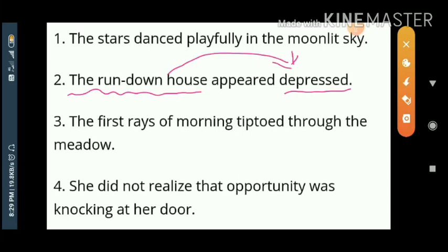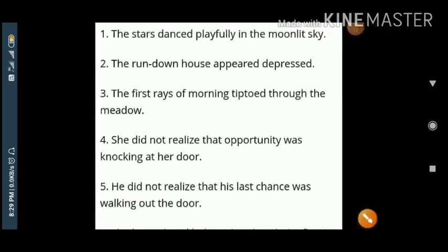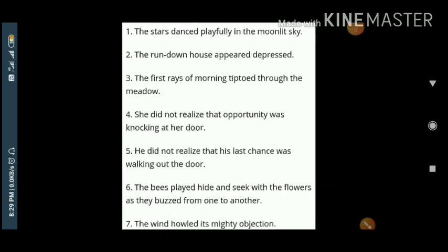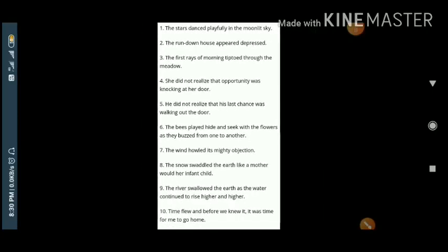A few more examples I'll give of other figures of speech. Just before that, one thing I'll tell you. I give you a few examples here, and for this you will do one thing. You will simply pause this video, how I explained it to you, like that. You will try your level best out of this. If you find any problem anywhere, you can ask me anytime.